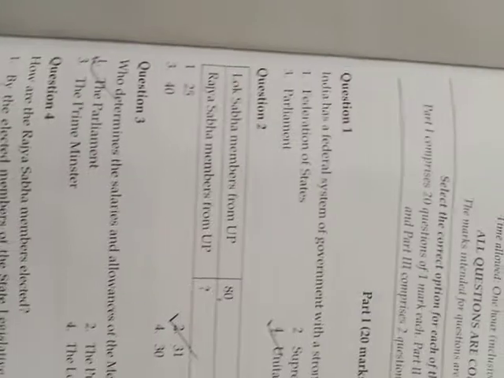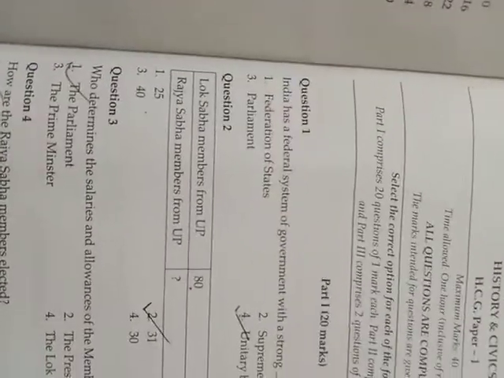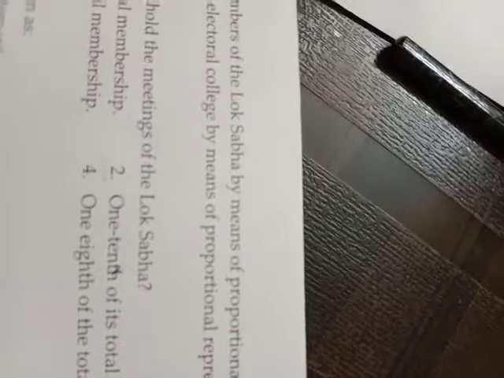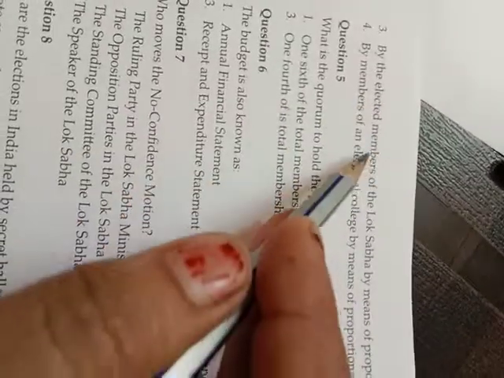Question number 4. How are the Rajya Sabha members elected? By the elected members of the State Legislative Assembly by means of proportional representation. Yes, it is the correct answer. Now turn the page and look at the other options also. No, these are not the correct answer. Option number 1 was the correct answer.